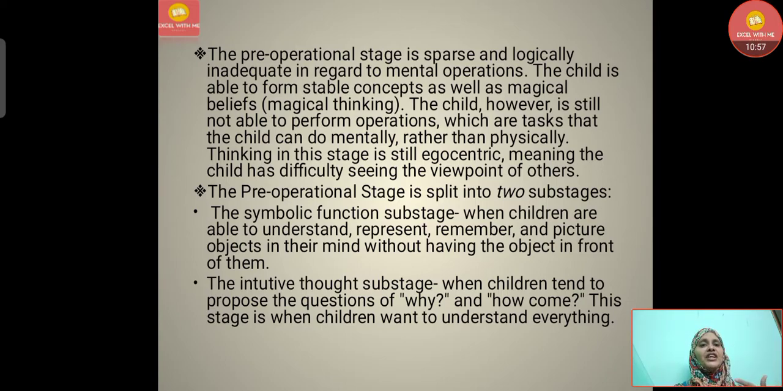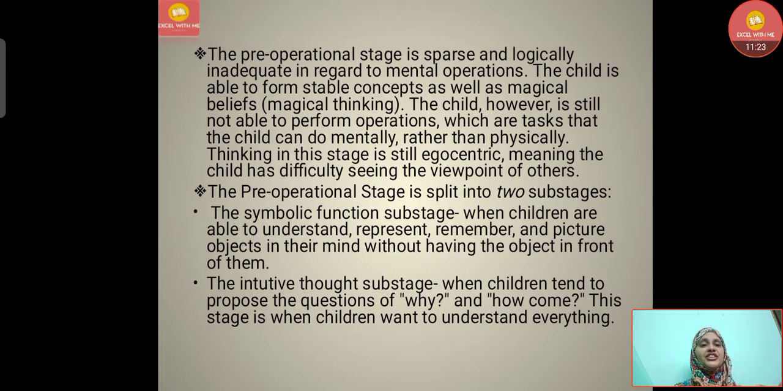The child, however, is still not able to perform operations, which are tasks that the child can do mentally rather than physically. Thinking in this stage is still egocentric, meaning the child has difficulty in seeing the viewpoint of others. They will not yet develop this thinking ability. They will see objects and things and feel that they are also alive.